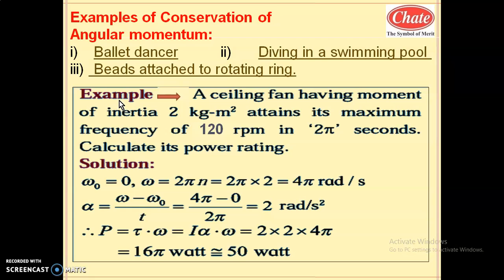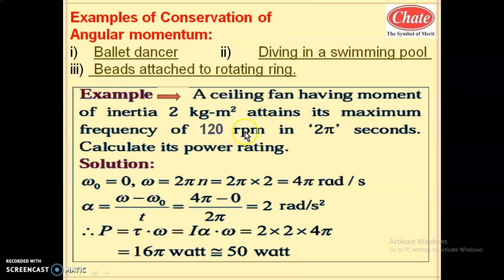Here is a problem based on power in rotational motion. Power in rotational motion has a very famous formula: power equals 2 pi n into tau. If you want, you may remember this. 2 pi n is omega and tau is the torque. A ceiling fan having moment of inertia 2 kg meter square, this is the value of I, attains its maximum frequency of 120 rpm.